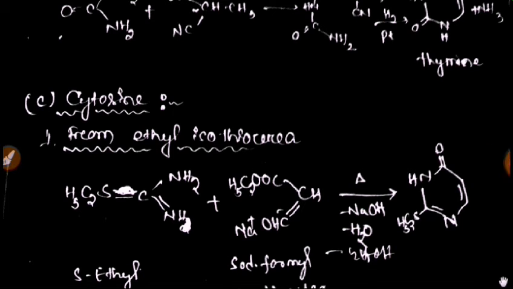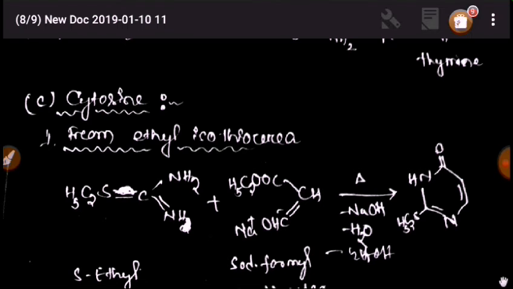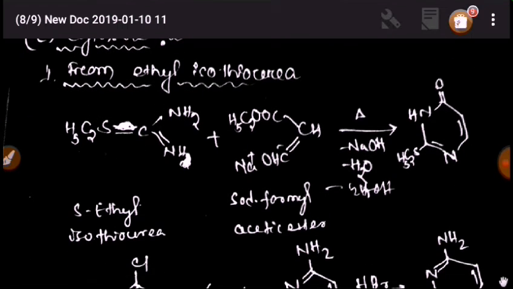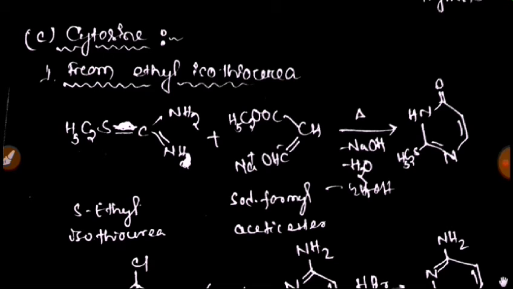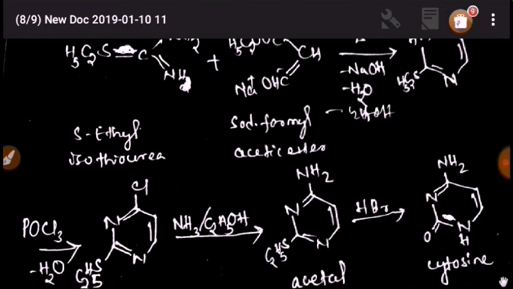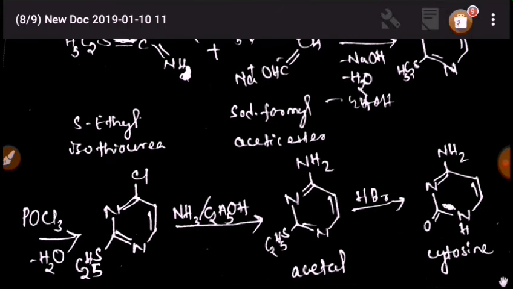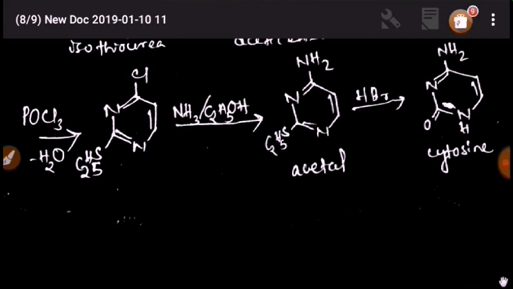Cytosine is prepared from S-ethyl isothiourea with sodium formyl acetic ester. You can see the structure in the picture. By giving some heat the compound will form, and at last cytosine is formed.